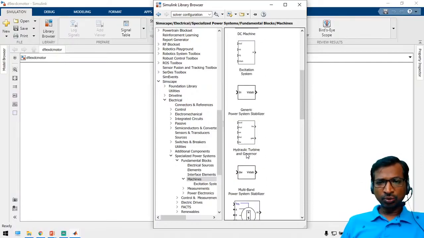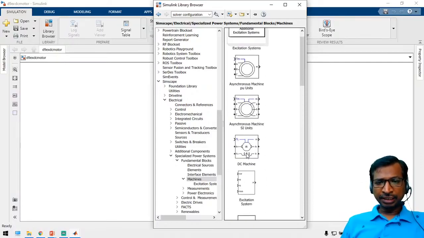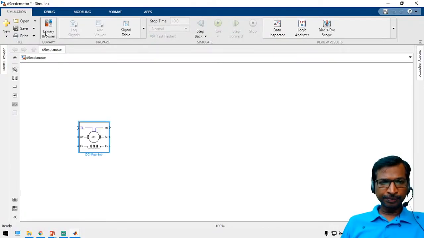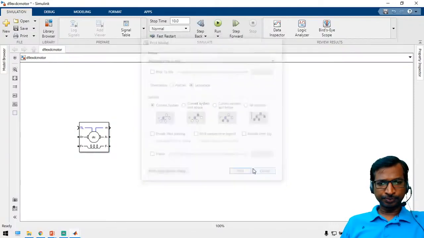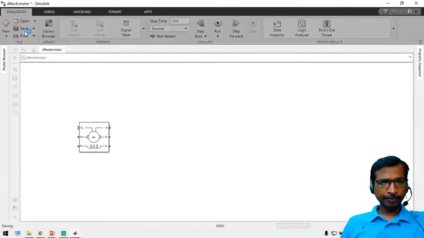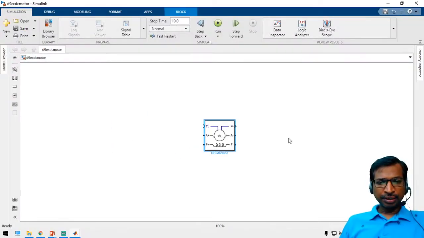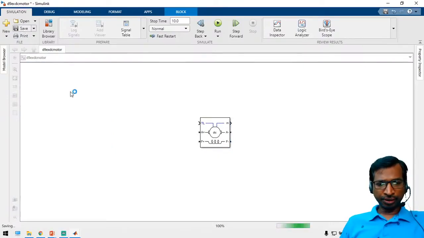Now let us explore one by one. Let us take a DC motor. I am going to take a DC motor. Just select the motor and paste it in your work area. Now we have chosen the DC motor, and we are going to apply a DC voltage, right?